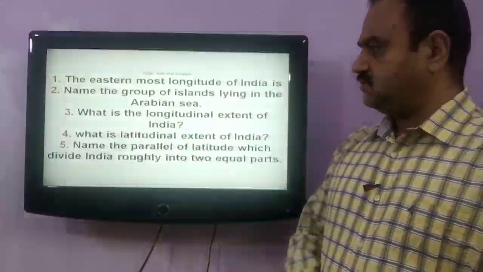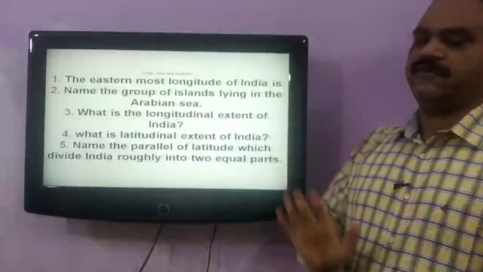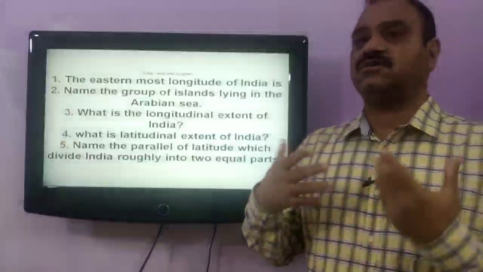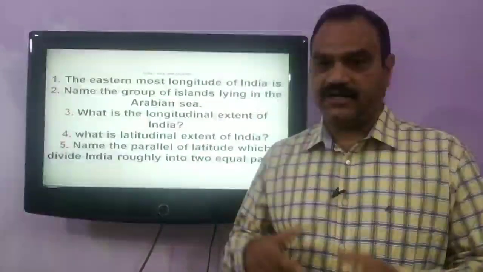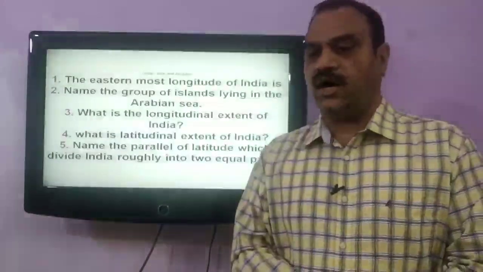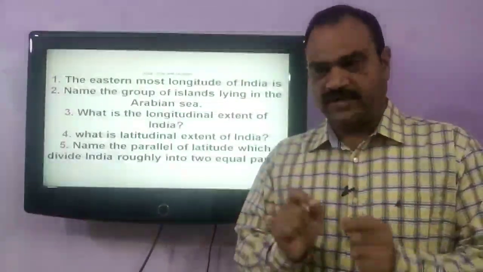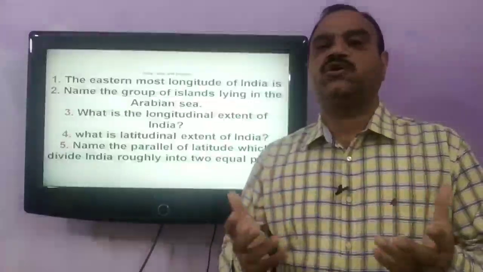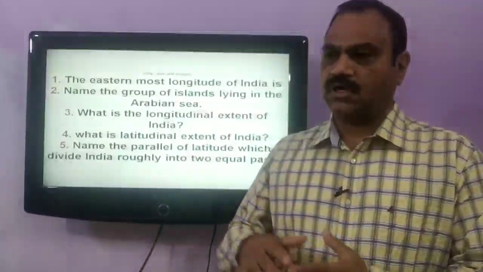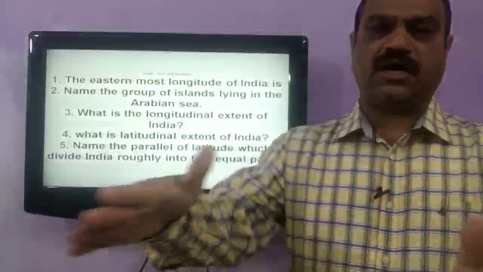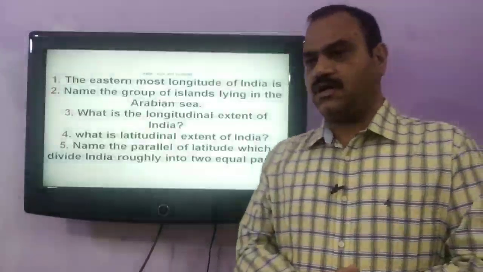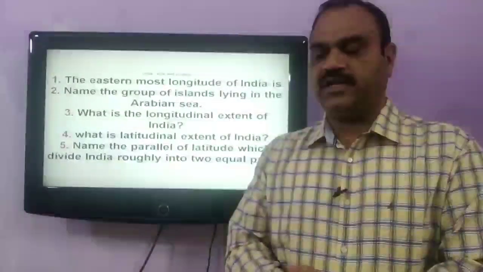Now next question is, what is the latitudinal extent of India? Now we have to understand what latitude is. The horizontal lines that remain on the earth, and 0 degree latitude is the equator. Equator is 0 degree latitude, and all the parallel lines that run along with the equator are called the latitudes.